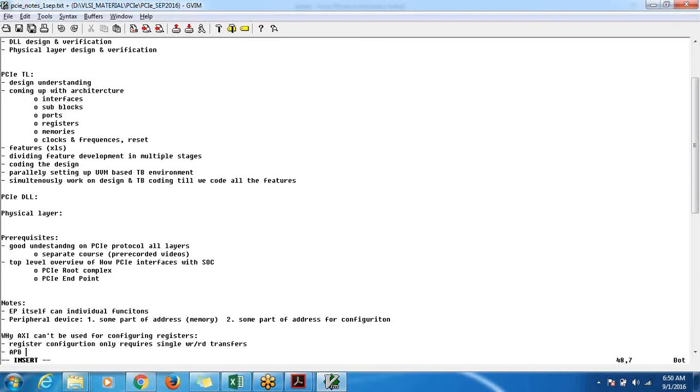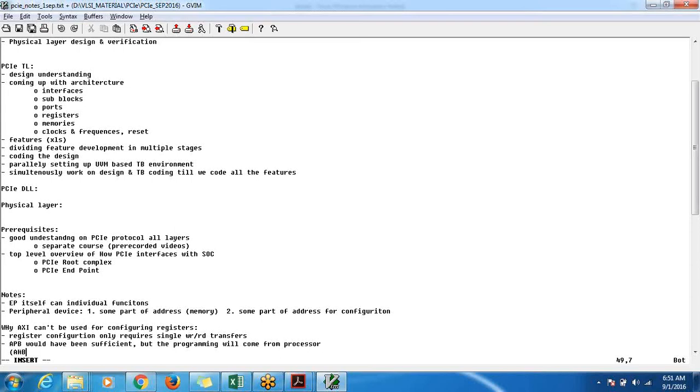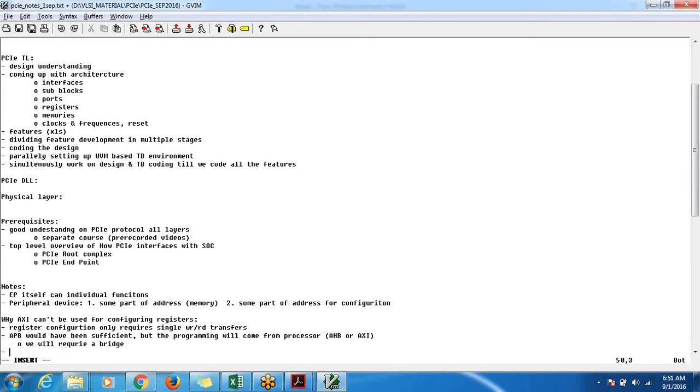So APB would have been sufficient, but it will require a bridge, because the programming will come from a processor which supports AHB or AXI. So again we will require a bridge. So hence APB is kind of ruled out. We don't want to code an AHB to APB bridge in the design.